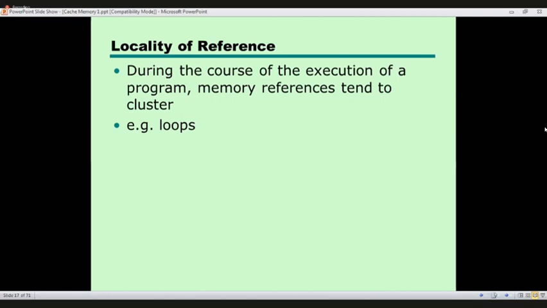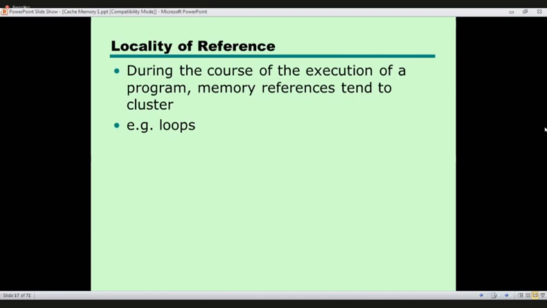Right? Now let's say for one execution we use a particular word in a block. The next time, in the next iteration, we refer to the next word in the same block. Right? That can happen. Most of the time that can happen.